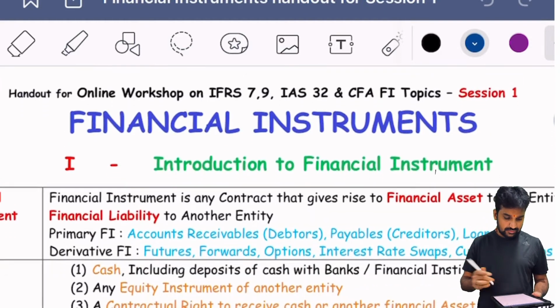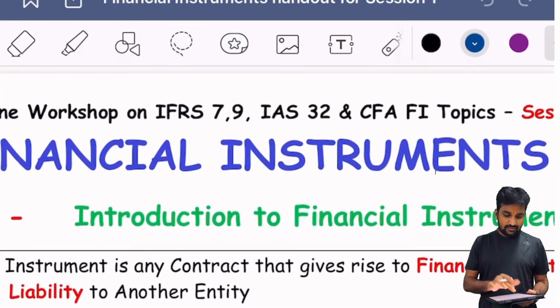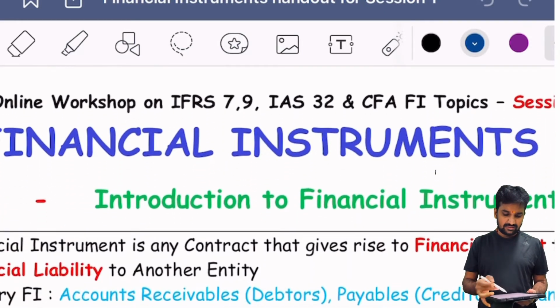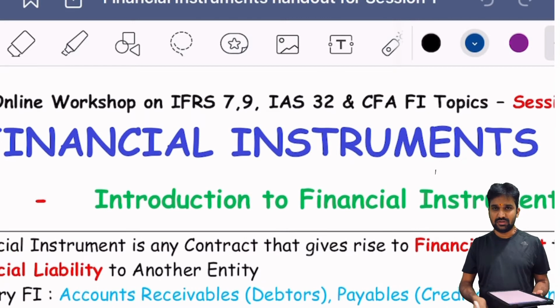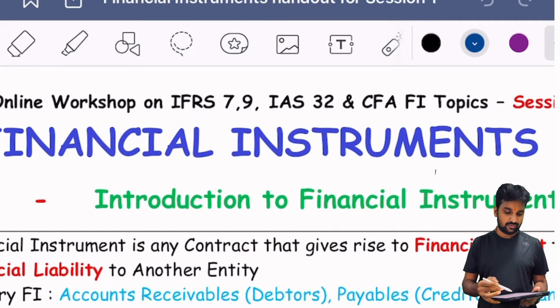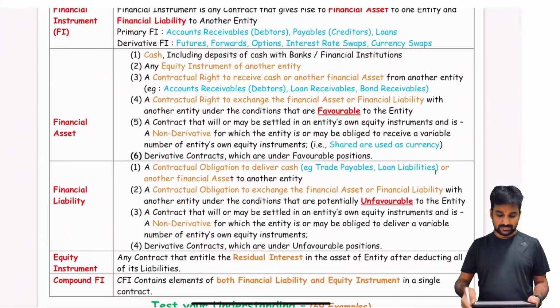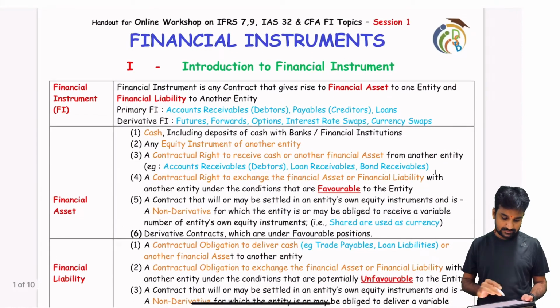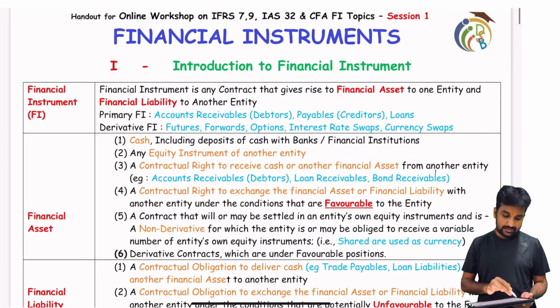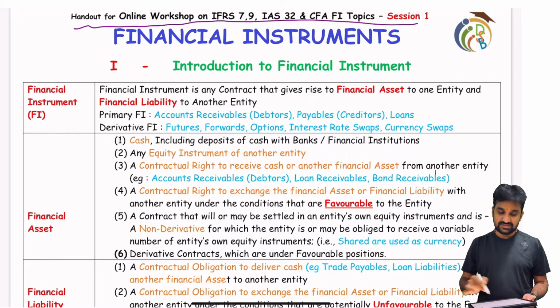So this is the same handout. You can just take a printout, or otherwise you can go through it over your system or on the mobile itself. Okay, let me use it in landscape style. So this is your handout for the online workshop, session 1, financial instruments and introduction to the financial instrument.